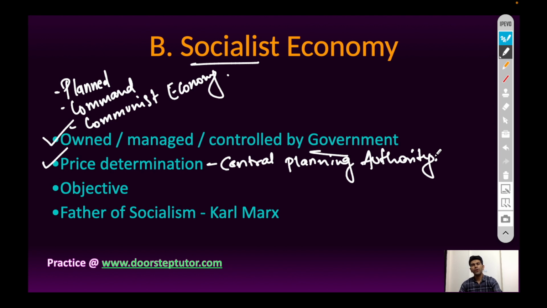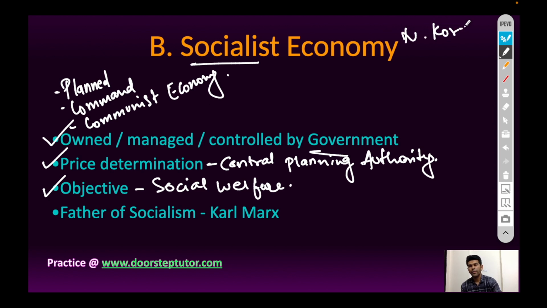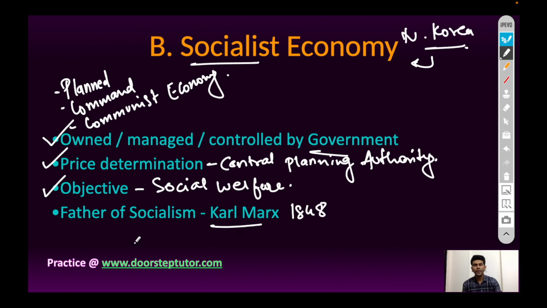Market force have no control in allocation of resources. Next, objective of socialist economy is to maximize social welfare. Soviet Russia was the first country. Now, North Korea is an example of socialist economy. No country can be pure socialist economy. Karl Marx has propounded the word socialism in the year 1848. Therefore, he is known as the father of socialism.